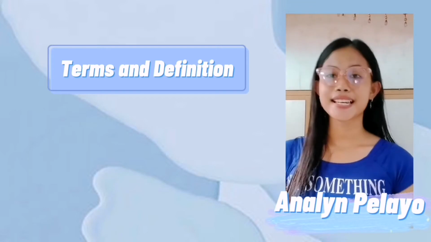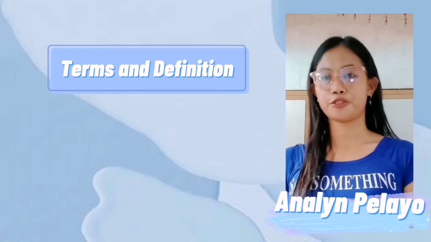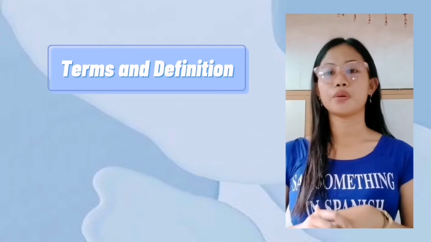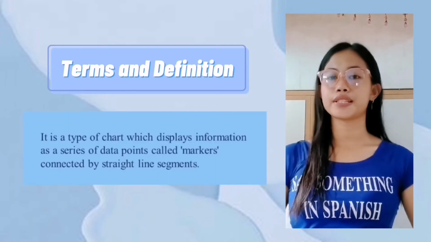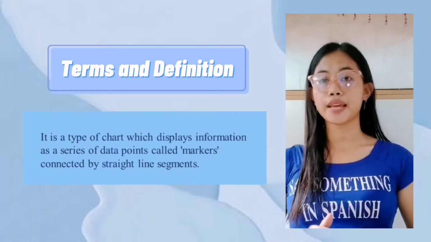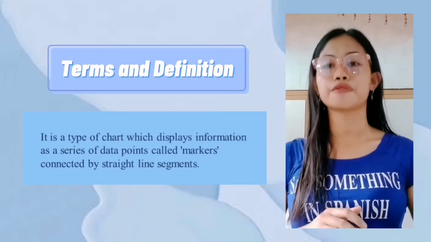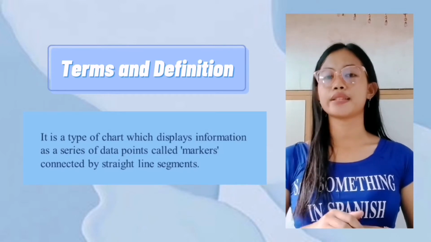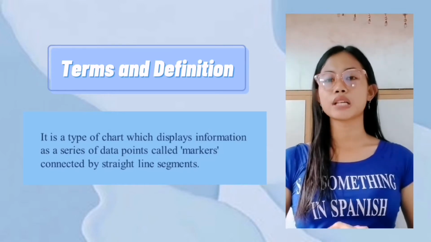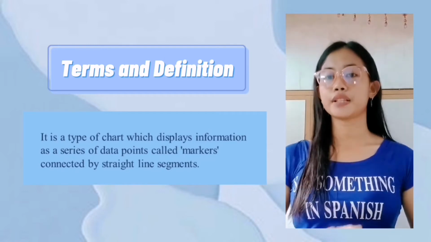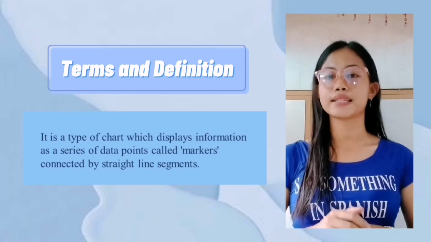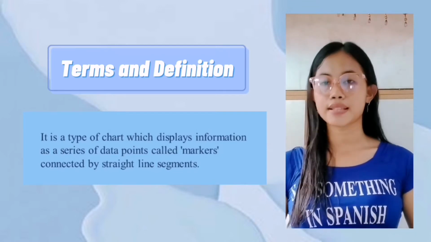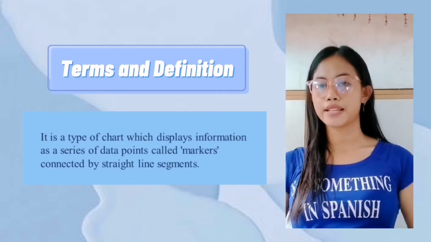At this moment, let's proceed to the definition of terms. What is a broken line graph or line graph? According to William Playfair, a line graph is a type of chart which displays information as a series of data points called markers connected by straight line segments. It is also a basic type of chart common in many fields, similar to a scatter plot, except that measurement points are ordered, typically by their x-axis value, and joined with straight line segments.